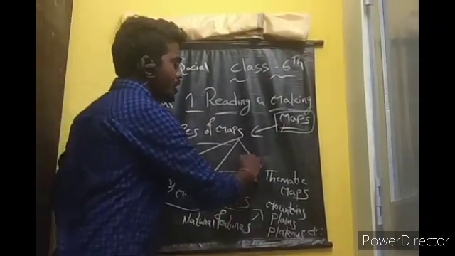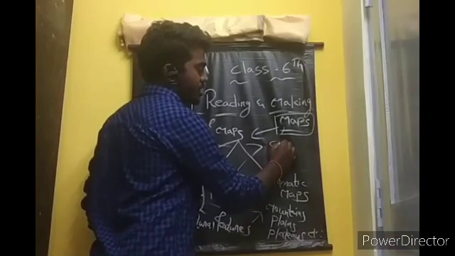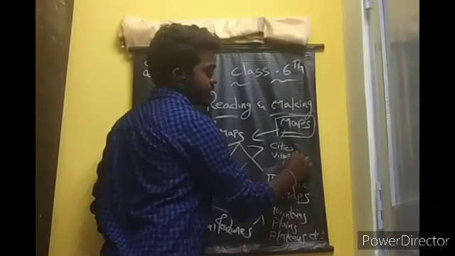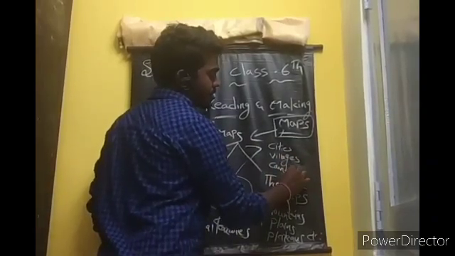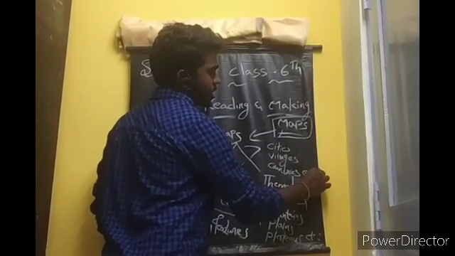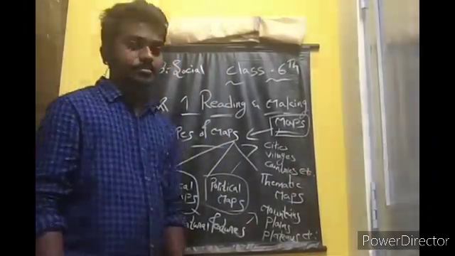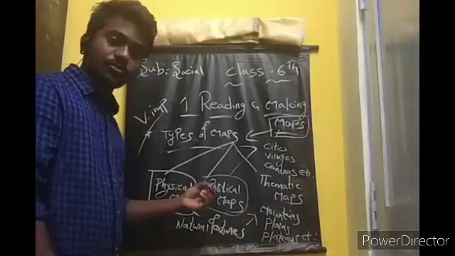Okay, map showing about the cities, villages, countries, etc. is called the political map. It's called the political maps. Okay, understood all of you?